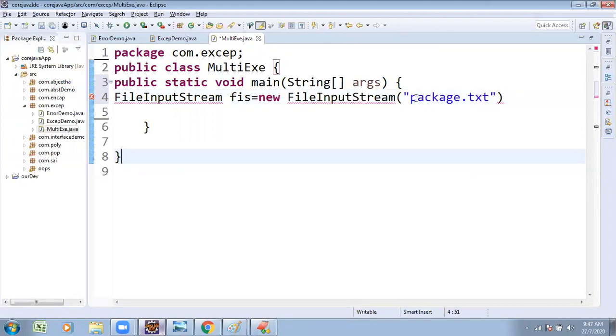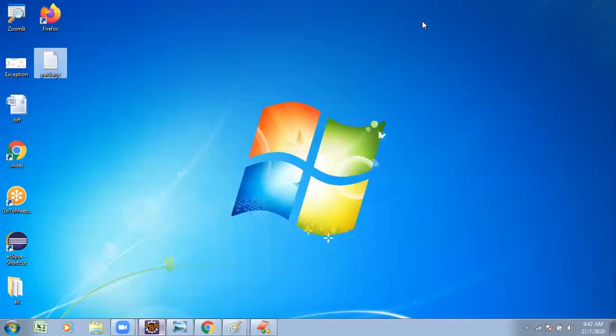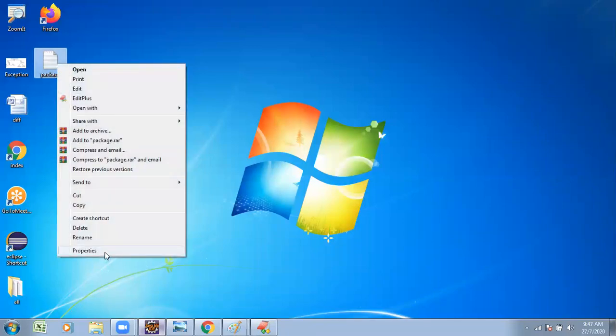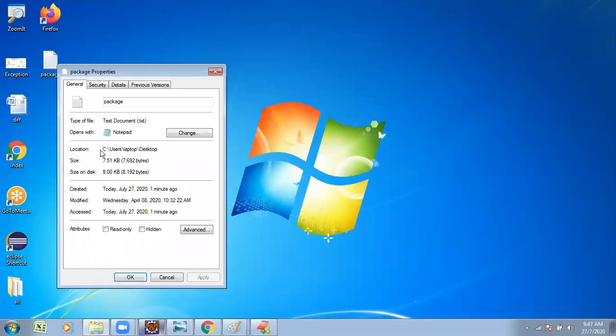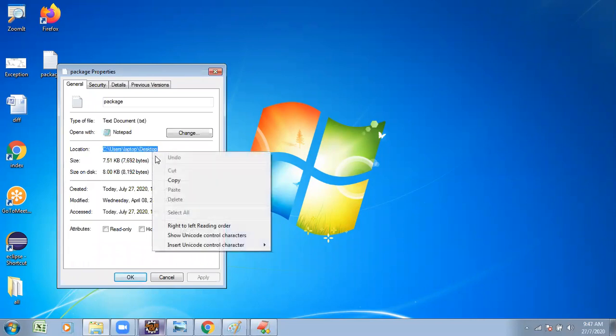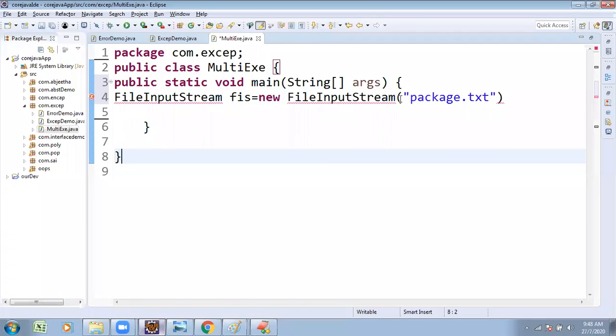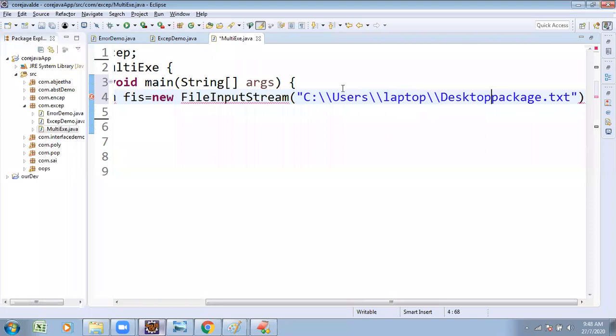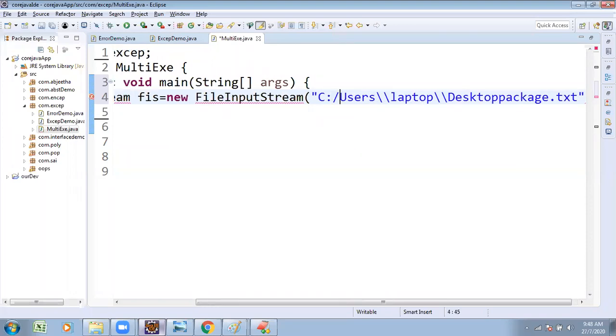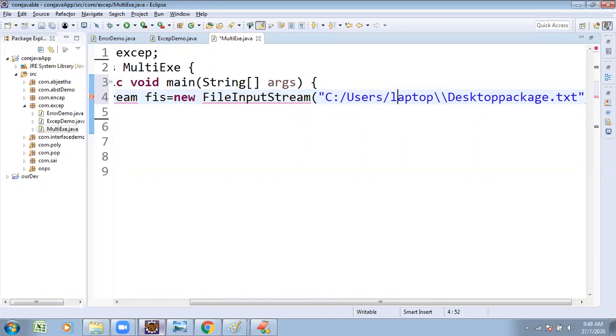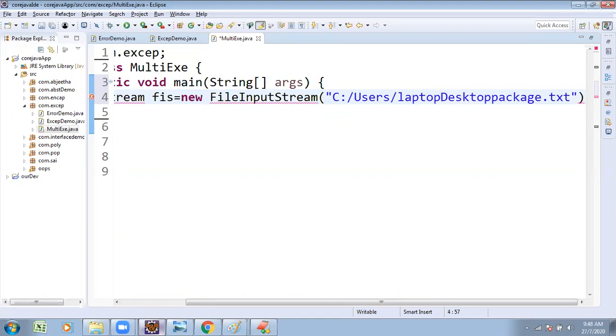Here I want to read the data. In my machine, the package file is already there. Where is it located? It is located on the C drive, on the desktop. You have to give the complete address of that file. Go to the C drive, go to Users. Users is my computer's users, and my computer name is registered as laptop, so I am taking laptop. Based on your system, check your properties and provide your name.